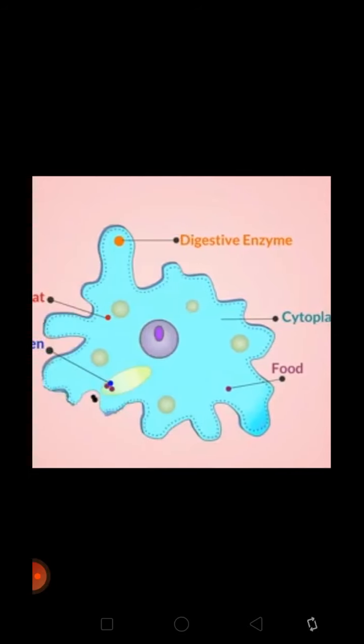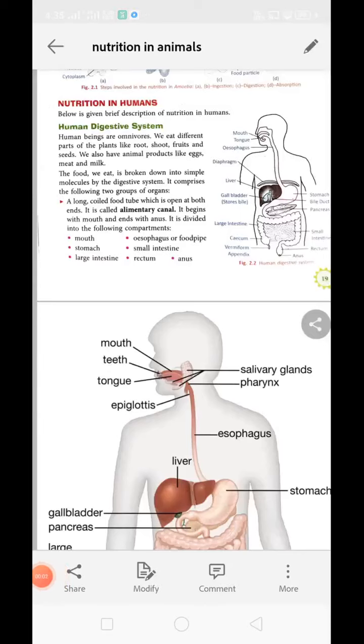Clear? Nutrition in human. Nutrition in the case of humans takes place with the help of the digestive system. Animals like humans take food from both plants and animals. They take food like vegetables, fruit, and seeds from plants, whereas they take meat, milk, honey, and egg from animals.